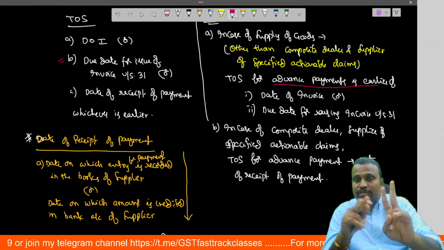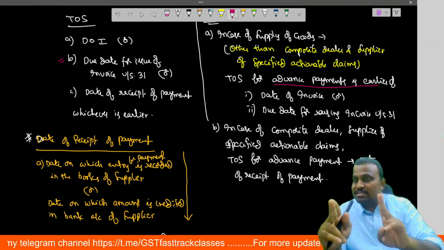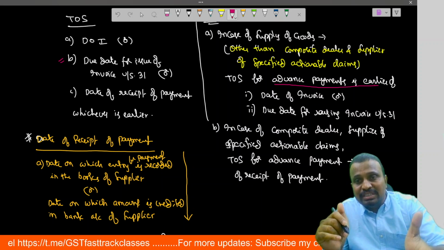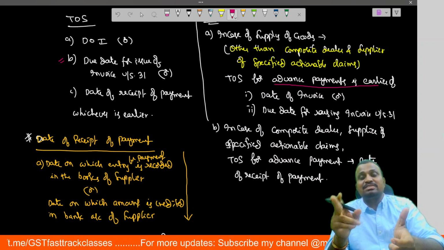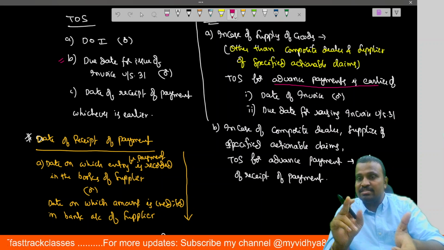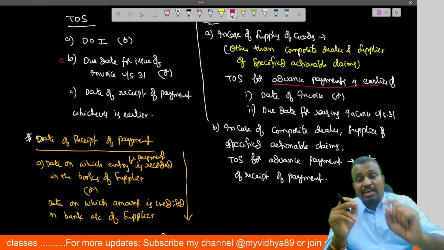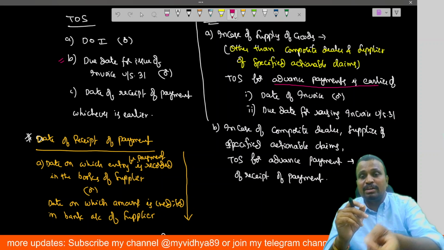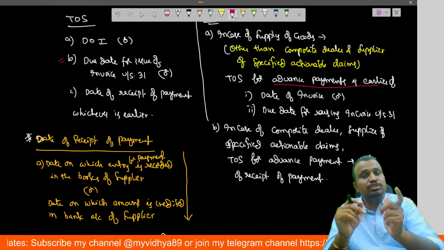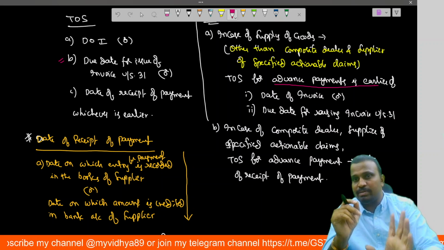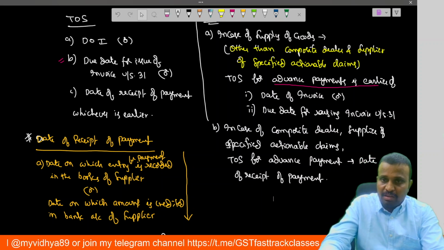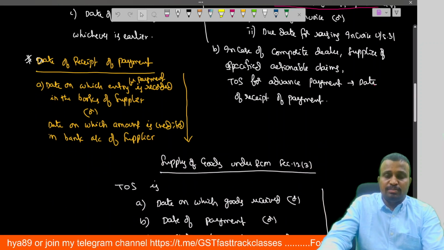One is the date of issue of invoice or last date for raising the invoice as per section 31. In case of composite dealer, advance payment is taxed on receipt basis; there the time of supply is the date of receipt of payment. In case of supplier of specified actionable claim also, time of supply for advance payment is the date of receipt of such payment. Okay, so clear. Next.